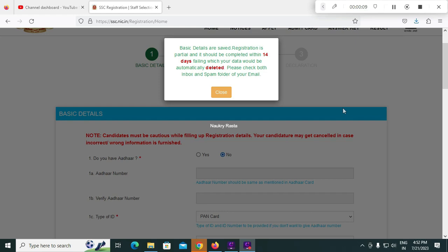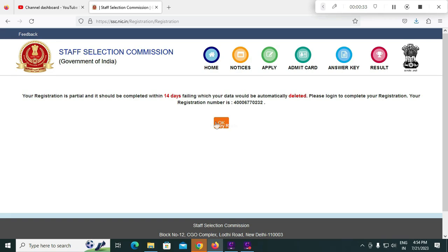So we have to complete 2 other steps before 14 days, otherwise you have to check your email, spam and other folders, and verify that email and mobile OTPs. Click on this close button. Friends, your registration number is generated and it displays like that. You have to note it down somewhere and click on the OK button.